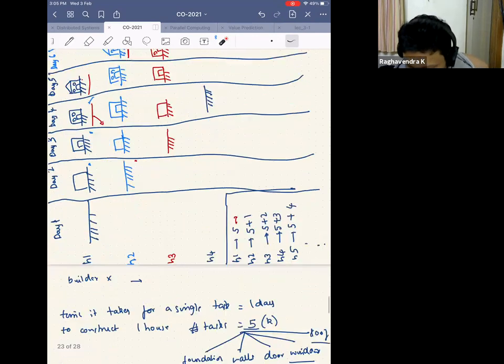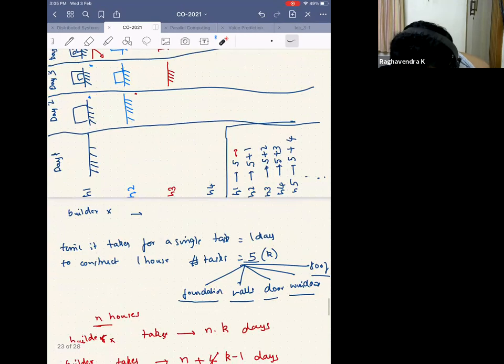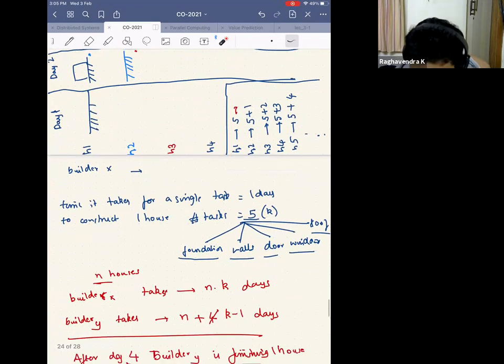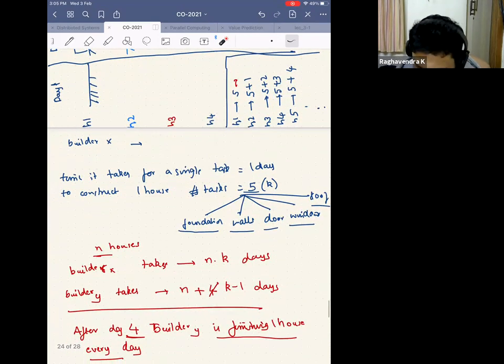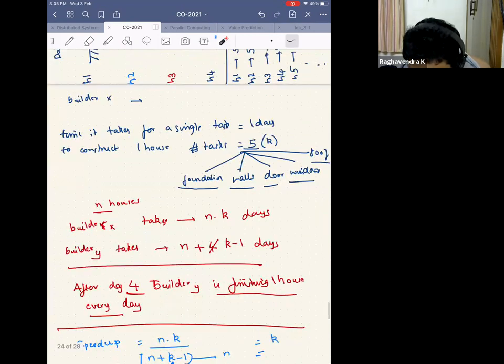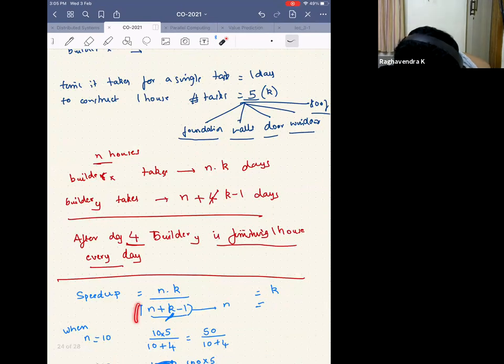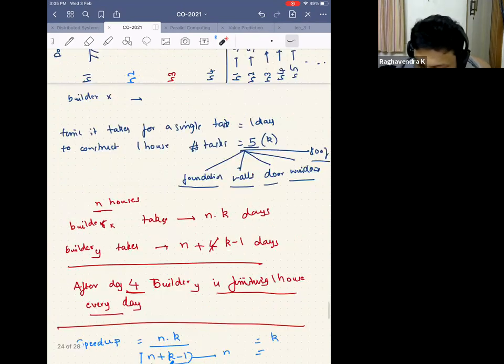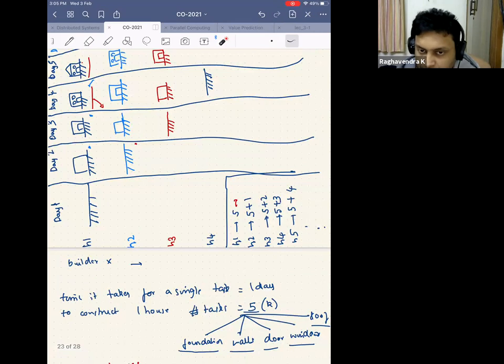So I say that the speed up is old time by new time, which is n into k, where k is the number of stages, or the number of tasks to construct a house. The tasks are foundation, walls, door, window, and a roof. So n into k divided by n plus k minus 1. As n becomes very huge, this k minus 1 does not have any impact. So it's just n into k divided by n. The final speed up is just k because n gets cancelled out. So the speed up for this system, Builder Y over Builder X, is 5.